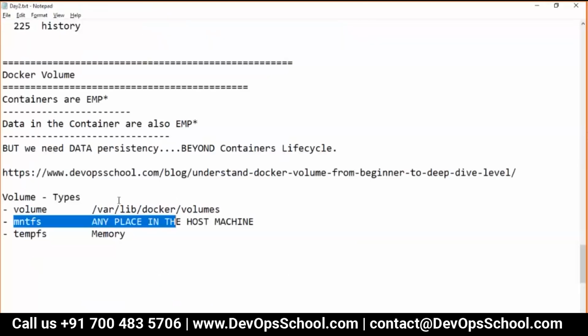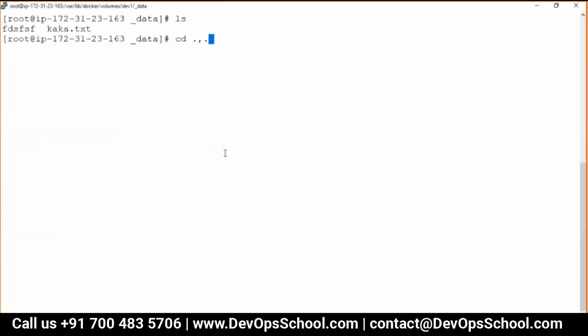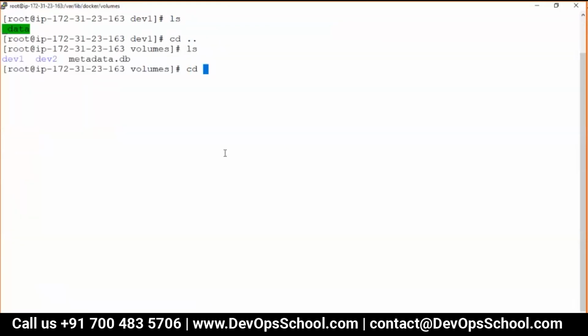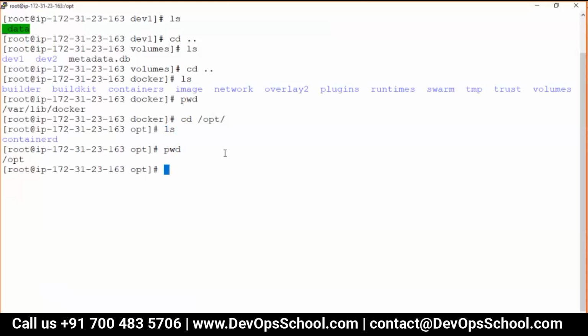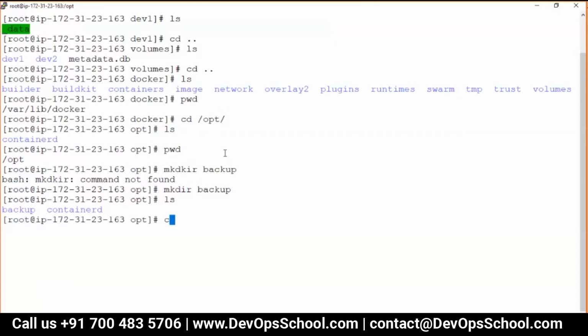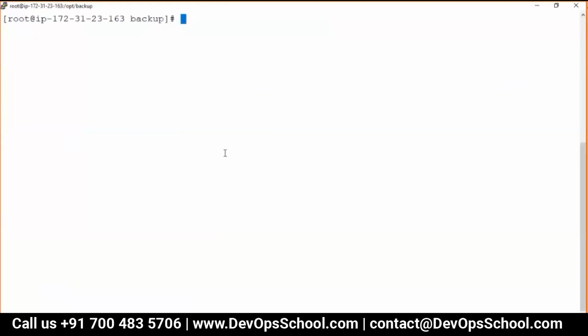So guys, I said when you use a bind mount, you can place the data anywhere on the host machine. The question is, how can we do that? I don't want to store the data inside the volumes directory, but I want to store the data inside /opt on the host machine. I want to store in this directory: mkdir backup. This is where I want to store the data. Can I do that? Yes, you can do that.